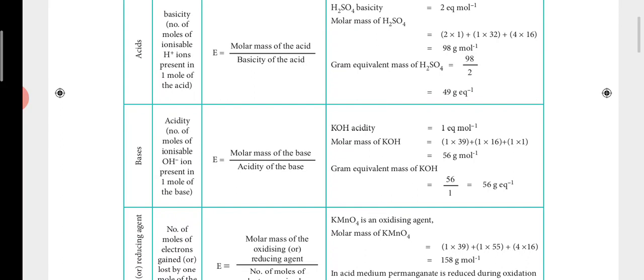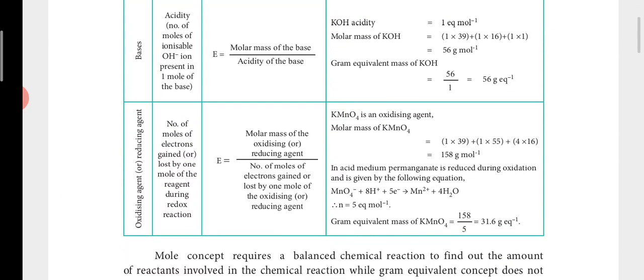The same way for bases, you need to calculate the molar mass of the base, but here the term for bases we use is acidity. The acidity you need to calculate. Same way, acidity means number of ionizable or replaceable hydroxyl ions, which is OH minus ion. So KOH molar mass is 56, gram equivalent mass is 56, because it is having only one OH minus. So when you calculate, you will get the same as your answer.